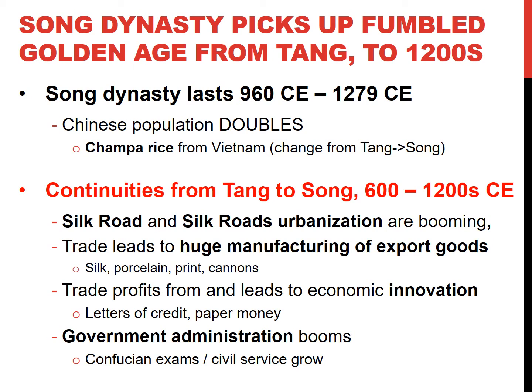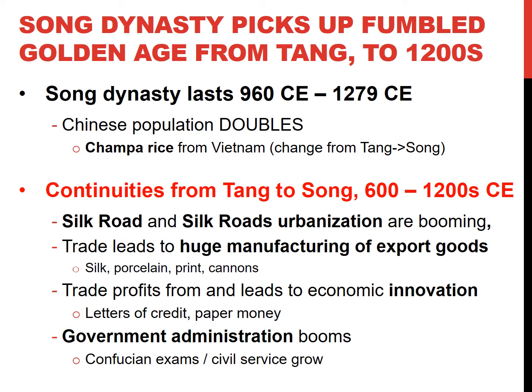From the Song dynasty, Chinese population doubles, and that's all because of Champa rice. Champa rice is basically the ramen noodles of ancient history. Champa rice from Vietnam, it's so easy to grow. It provides enough nutrients. People aren't dying. There are no more famines. Everybody's getting fat and happy. Here are some continuities from the Tang to the Song dynasties.